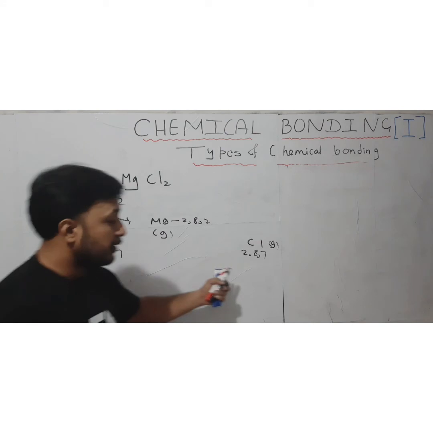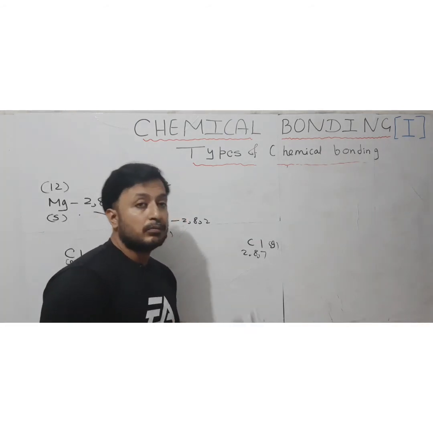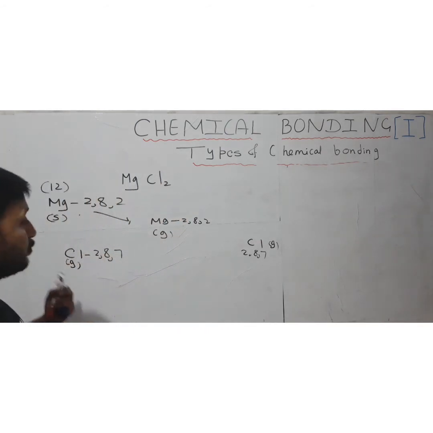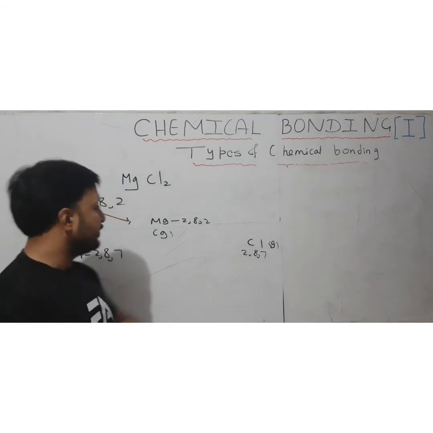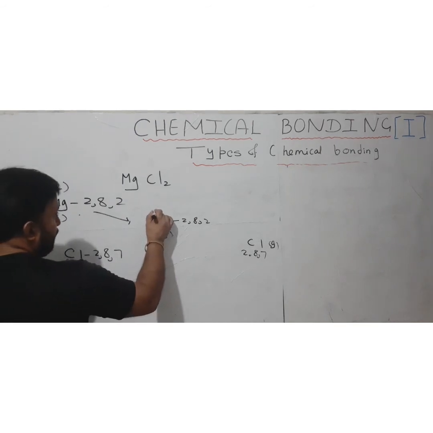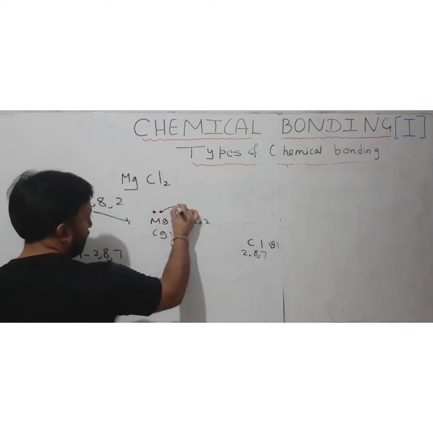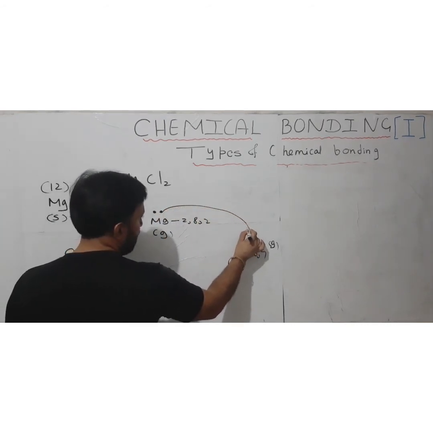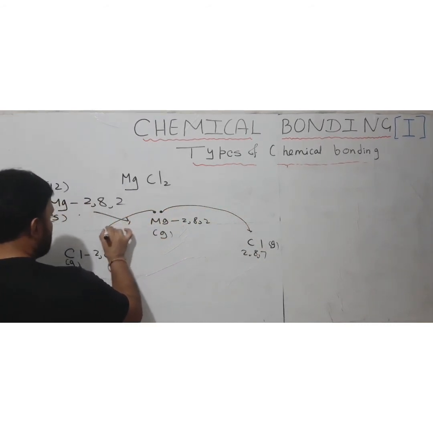So 2 chlorine atoms can take one electron each from the magnesium, and when they do so, they can form the compound. So chlorine I am directly showing in the gaseous state, which has 7 electrons in its valence shell. Now suppose these valence electrons I will be showing like this. So one of the valence electrons will be transferred to this chlorine atom, and another electron is transferred to this